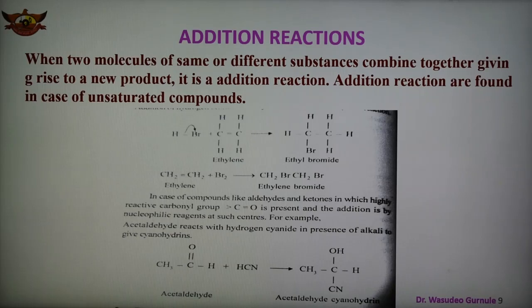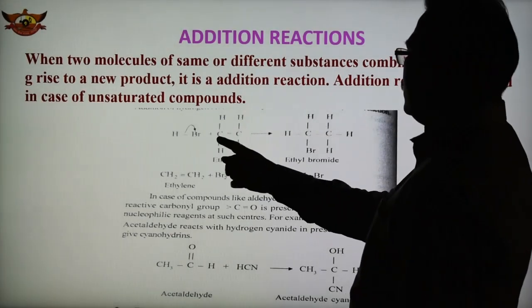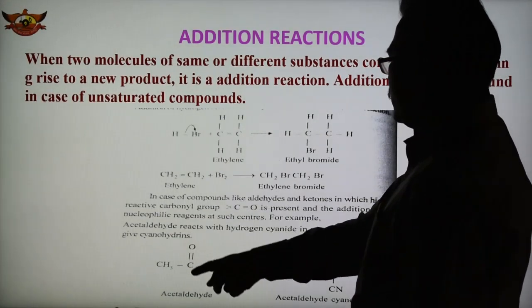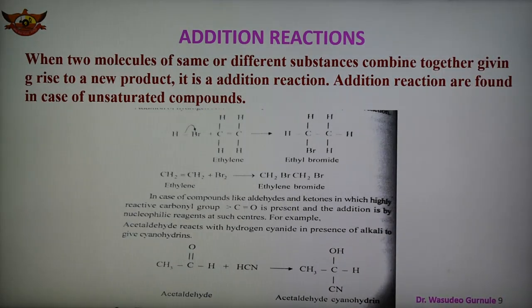So in the case of alkenes with double or triple bonds, and also in the case of aldehydes and ketones, addition can take place. Such a reaction is known as an addition reaction. Two molecules of the same or different substances combine together to give a new product, which is known as an addition reaction. So these are the examples of addition reaction, and this is the second type of reaction.